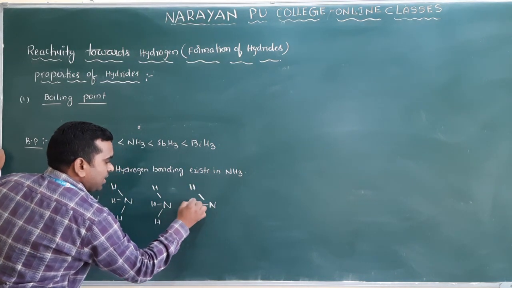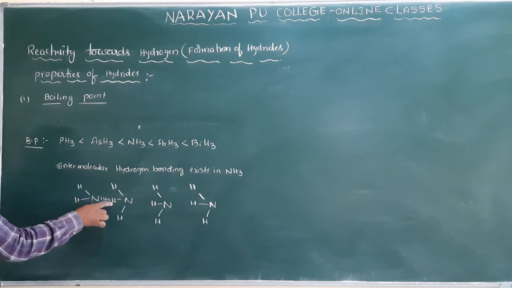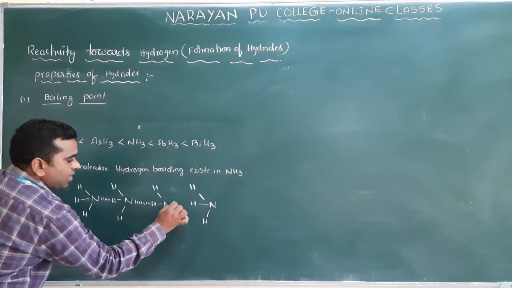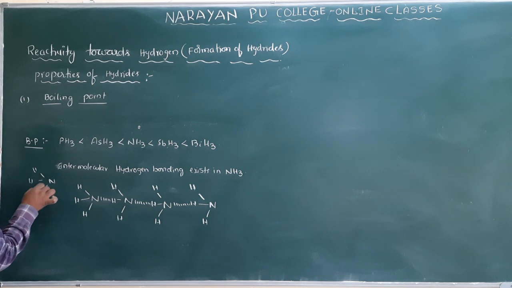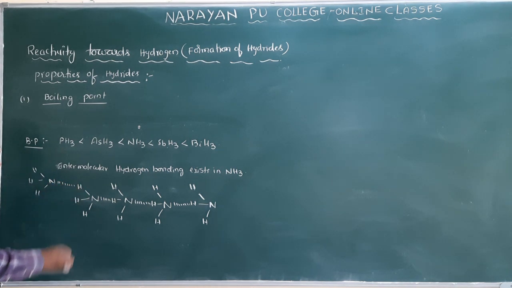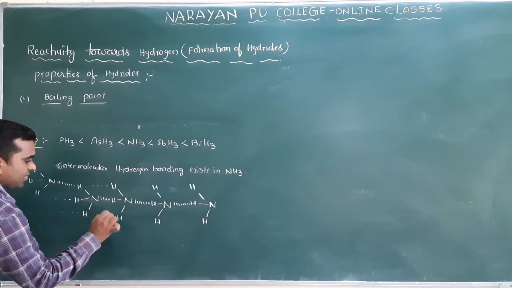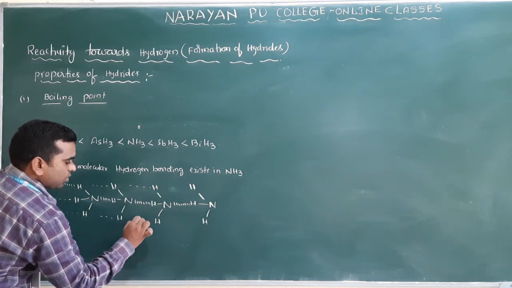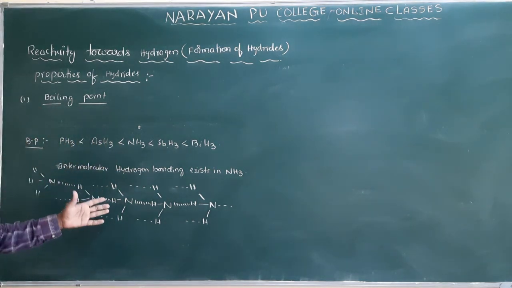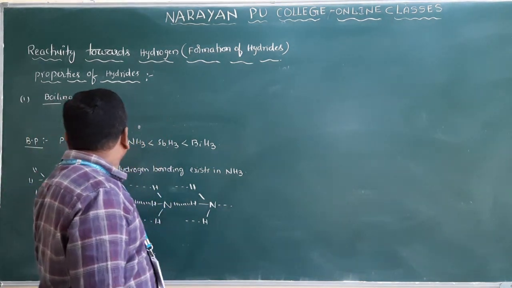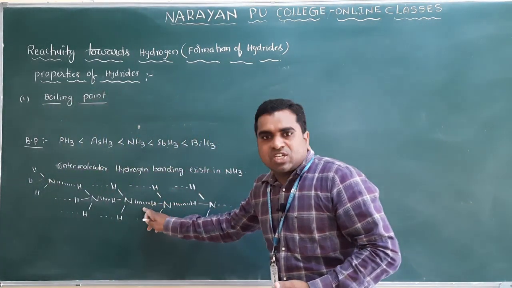So that's why, what will happen here? Nitrogen is a highly electronegative atom, and here there is a hydrogen bond, and here also hydrogen bonds. If I write another ammonia here, H and H, this hydrogen will also be involved in hydrogen bonding. I will not write all of them, but these are also involved in hydrogen bonding. So due to this intermolecular hydrogen bonding among the ammonia molecules, these are extra bonds.